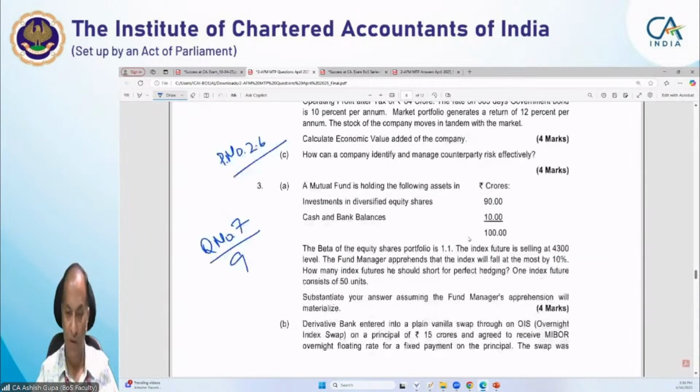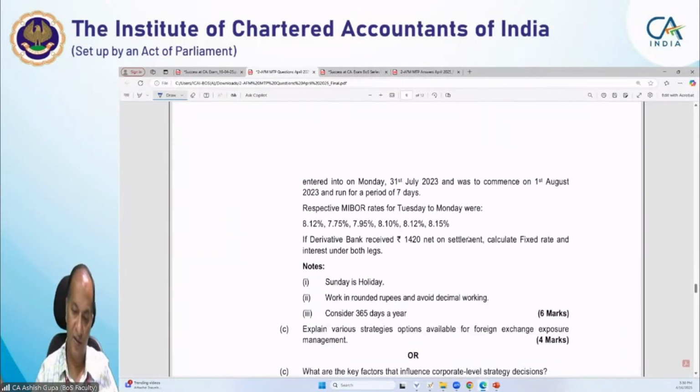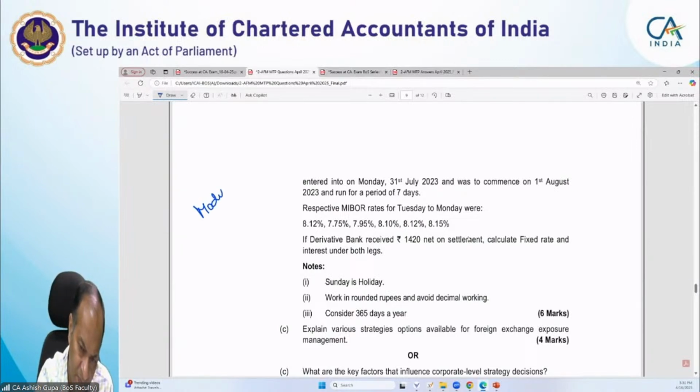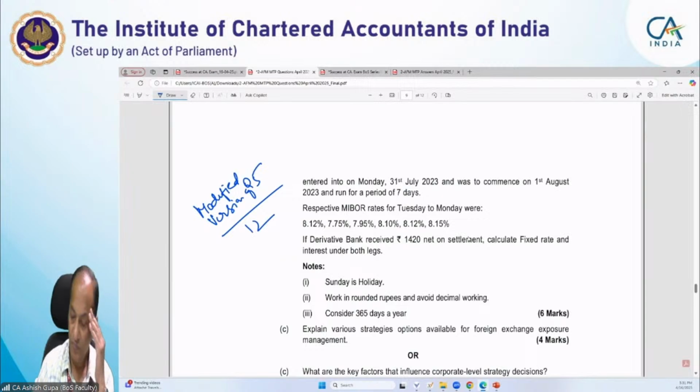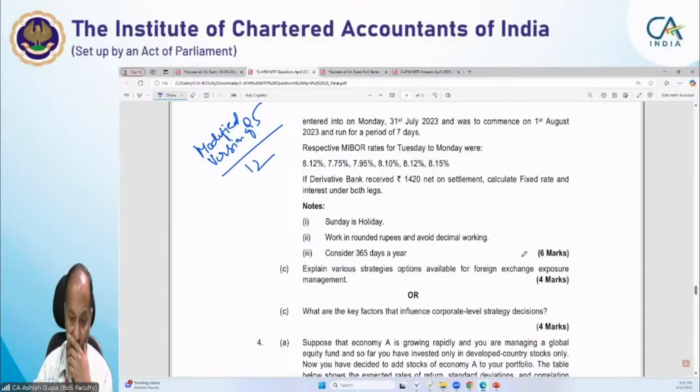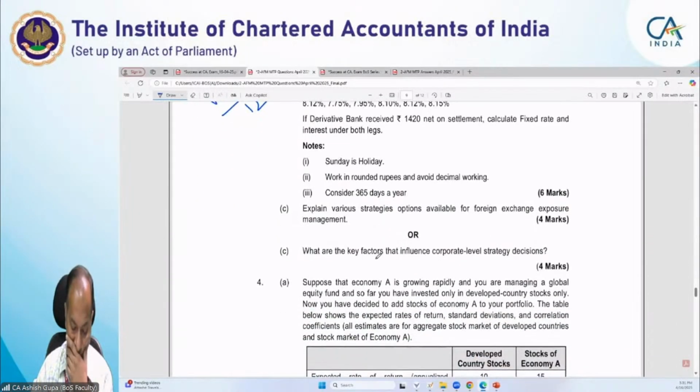Now question number 3b is a modified version of question 5 from chapter number 12. This is a question from page number 10.53.